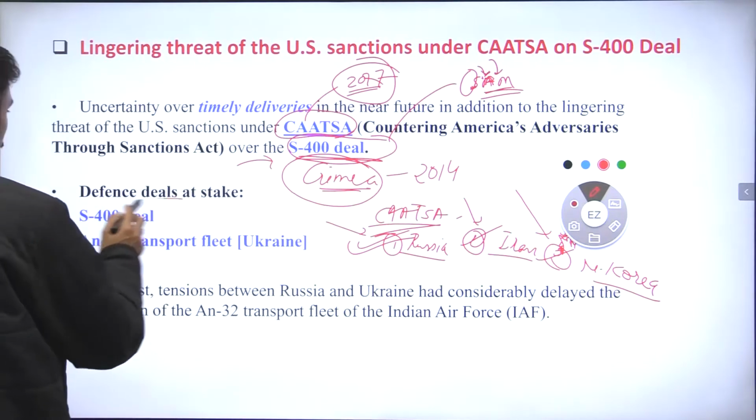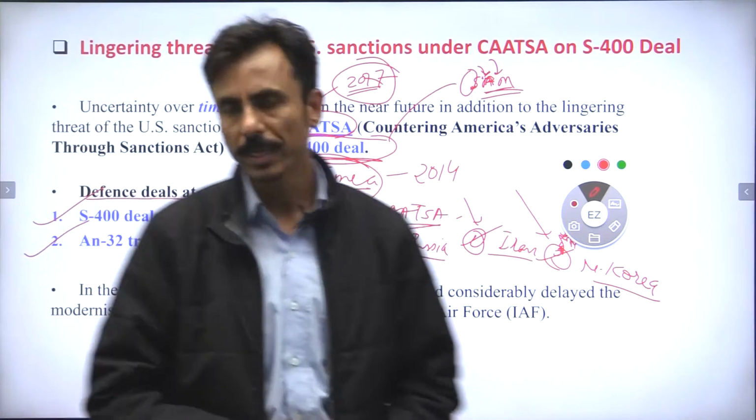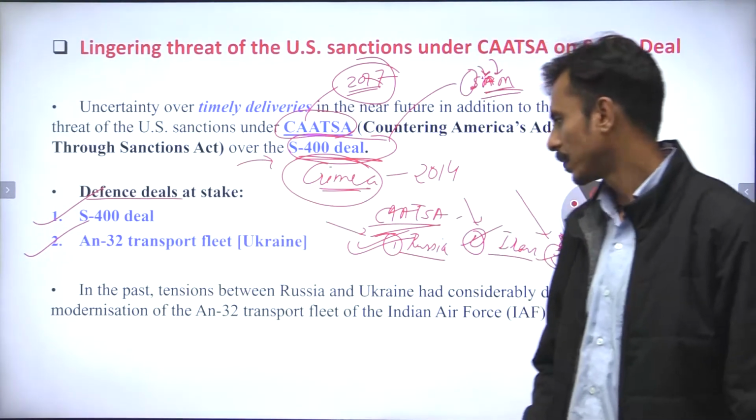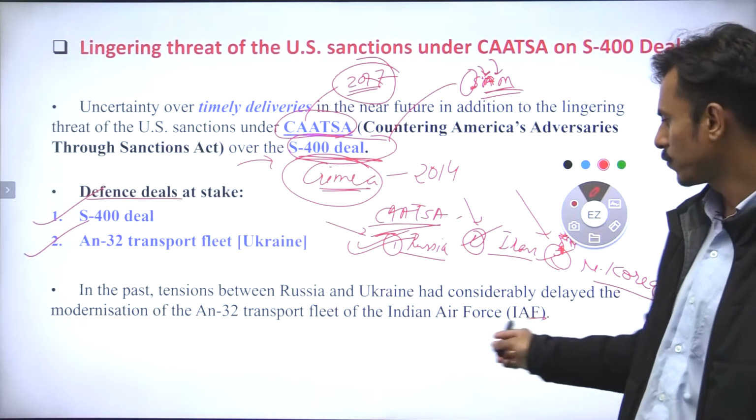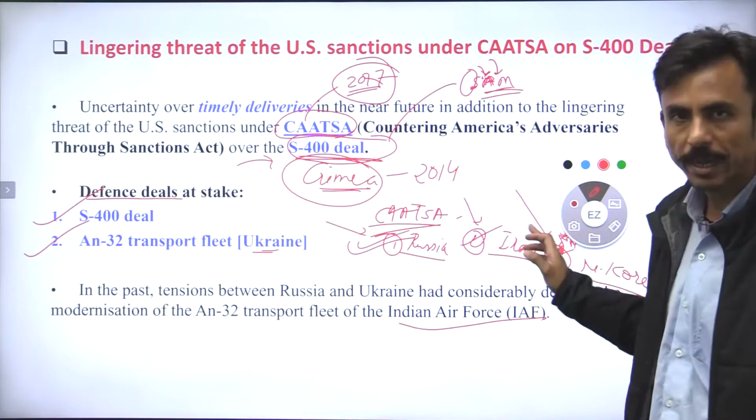So there are defense deals which India has entered with Russia, S-400 and AN-32, right? Now AN-32 is also a transport aircraft of the Indian Air Force, and it is being purchased from Ukraine, correct? I hope it is clear.